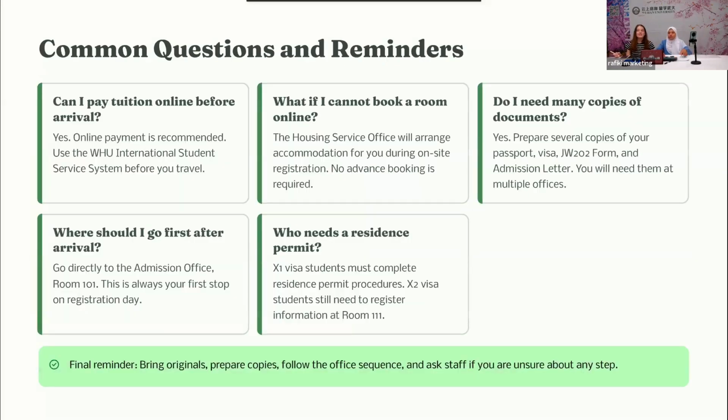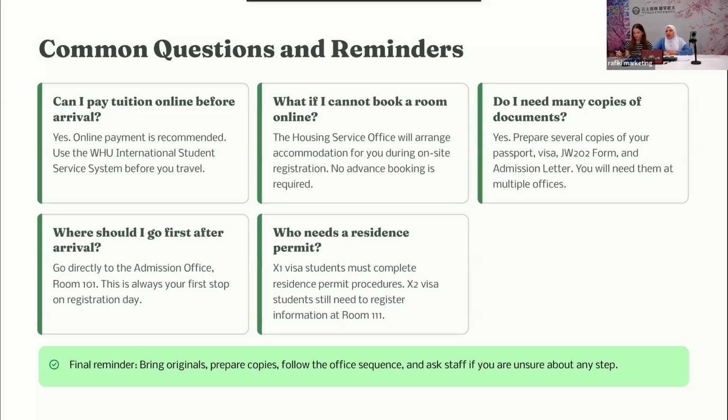So now we are going to answer some common questions, and then we will answer the questions that we can already see in the chat. So this is the first question. Can I pay tuition online before arrival? Yes, you can do the online payment. It is recommended. You can use the Wuhan University International Student Server before arrival. What if I cannot book a room online? Again, it's not necessary. It's okay. It will be arranged on the spot during your registration. So in this case, no advance booking is required.